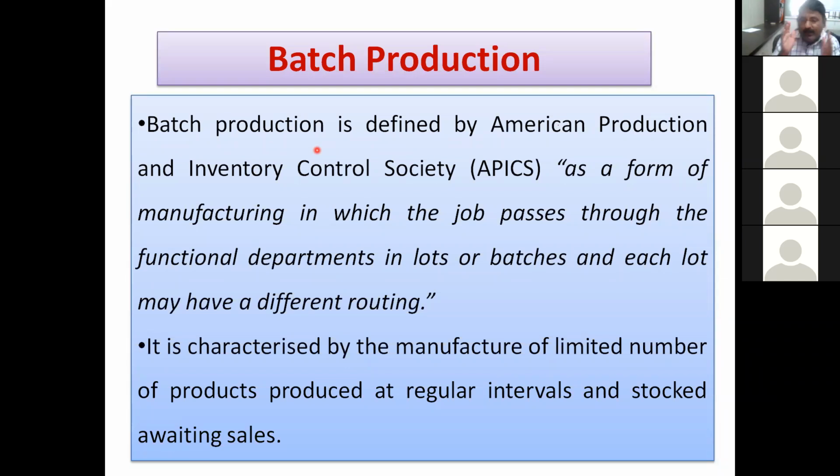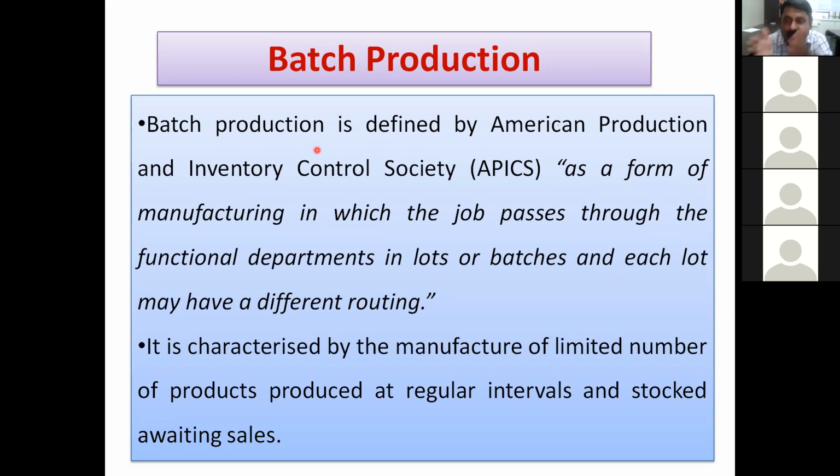It will start from material inspection, marking, then fabrication, then machining center, quality control, then after quality control, painting or any other packaging, then dispatch. In machining, it may go on 6 machines, but I will say one word, the machining section. So the job passes through various functional departments in lots or batches.